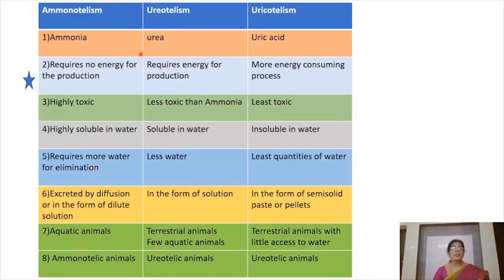So now let us compare ureotelism with this. Here urea is the excretory waste. Urea production requires energy, but it is advantageous. How? It is less toxic than ammonia, so it can be stored in the body for some time. It is less soluble in water, and the important point is it requires lesser quantities of water when compared to ammonia. So the main advantages are that it is less toxic and requires less water for elimination, and it is eliminated in the form of solution, in urine.